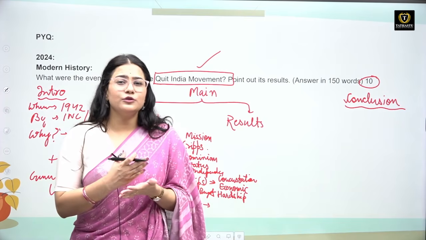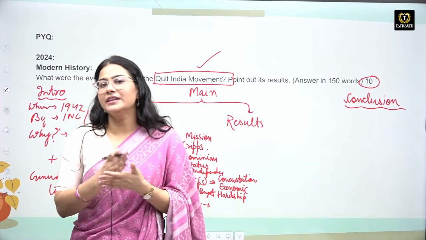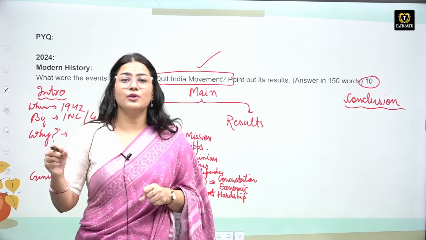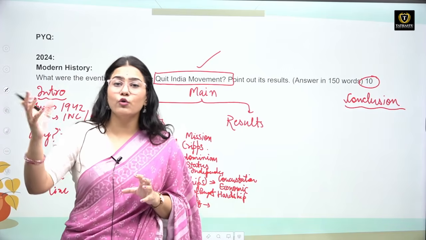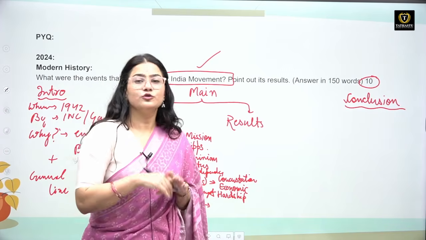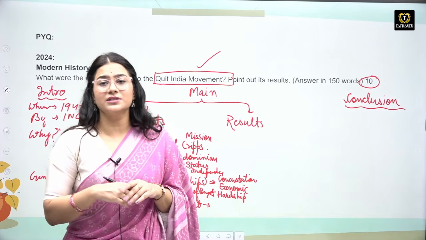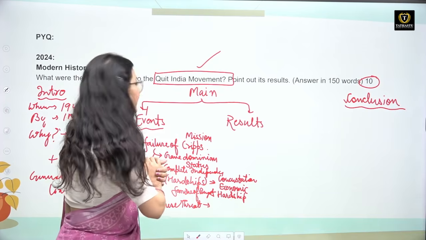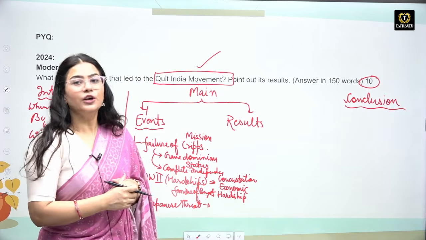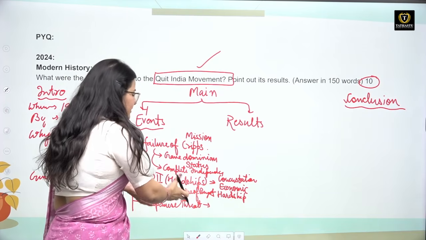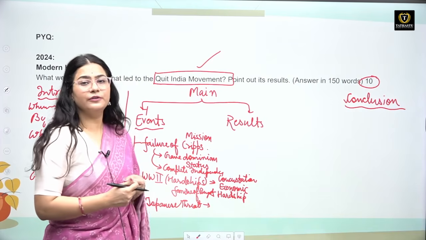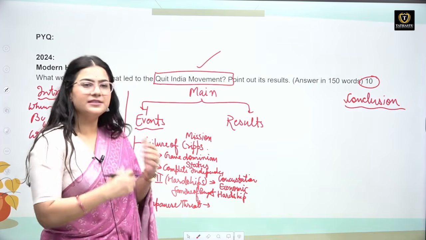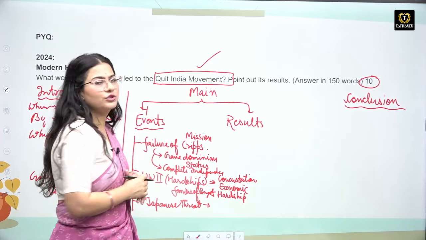Because everyone was looking at the weakness of Britain when it comes to Southeast Asia, because in Southeast Asia most of the British colonies were already captured by Japan. So Japan was very aggressive in Southeast Asia and it reached the northeastern part of our country. So at that point of time everyone was fearful. In this fearfulness our leaders also felt more resentful, and this was one of the events which led to the launch of the Quit India movement.